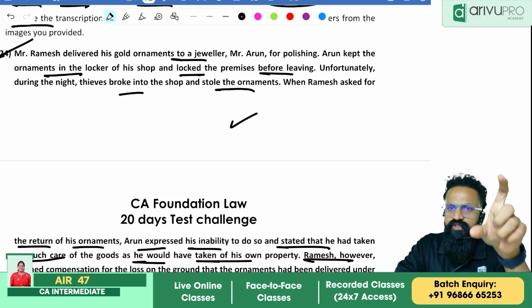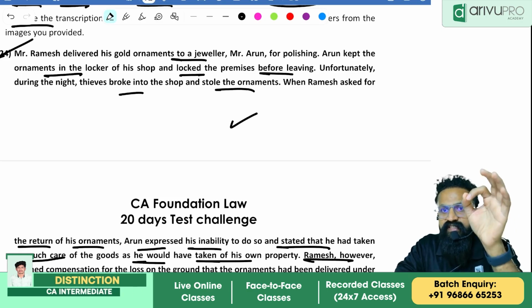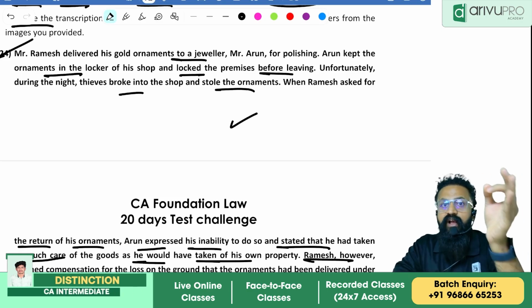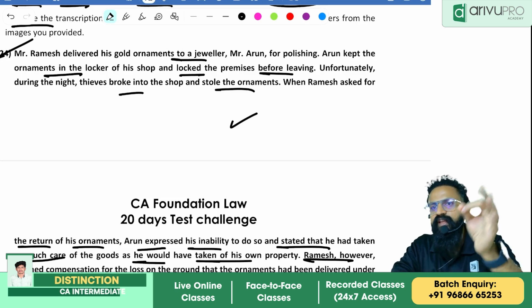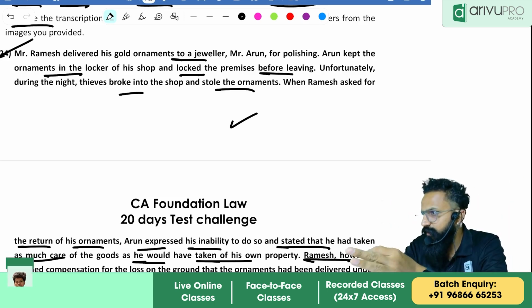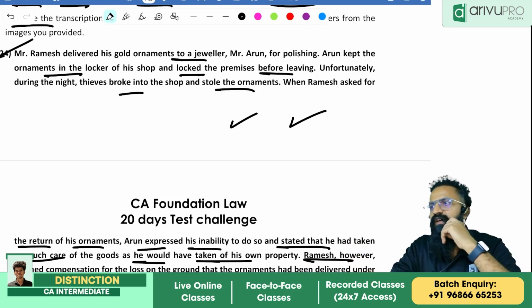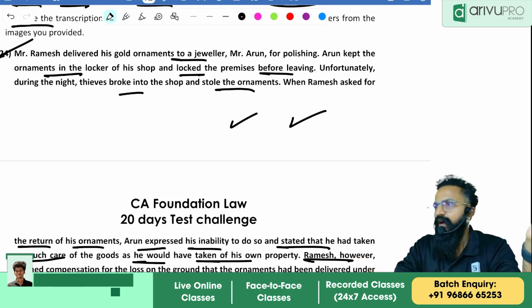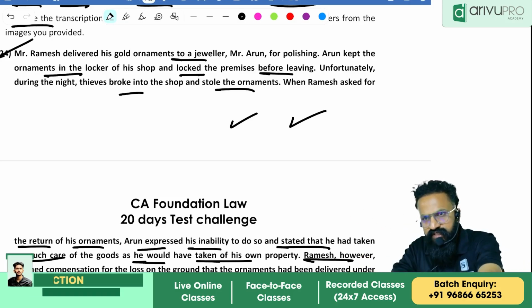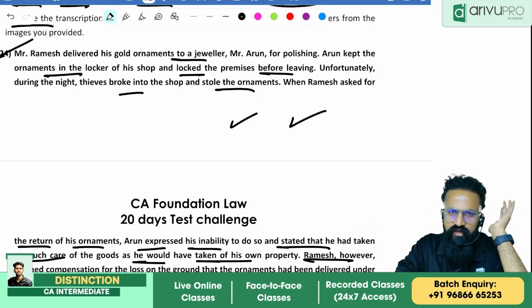So my provision goes like: the duty of the bailee is to take reasonable care of the goods, like an ordinary prudent man would do. Whatever reasonable care an ordinary man would take, I have taken the reasonable care of the goods. Now that goes as my provision. What will be my facts? Write down the same thing in 2-3 lines. He has taken sufficient care, and there is a break-in and thieves have robbed the house.